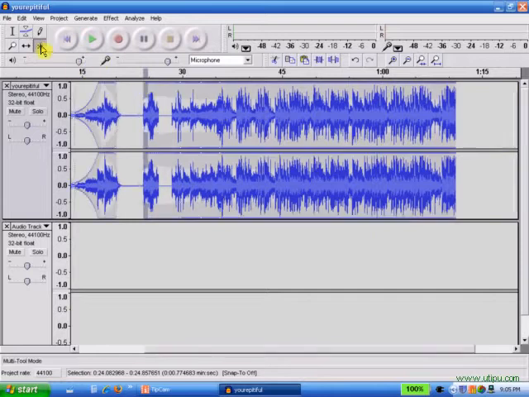What I will use, though, is the multi-purpose tool. I can use it like the envelope tool, and I can drag parts down. I can also use it as a highlighter tool, and I can highlight a section that I want to deal with.